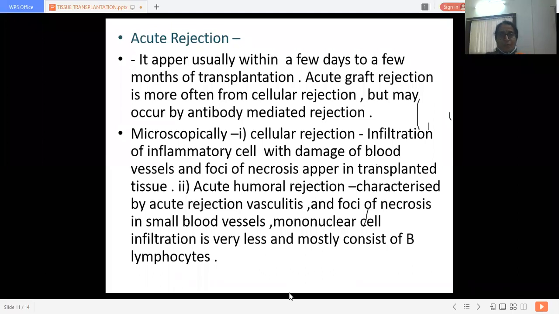So microscopically, in this acute rejection reaction, the changes appear within a few days or within a month. It is also related with inflammation and necrosis of transplanted tissues, and it is characterized by vasculitis, which we call acute rejection vasculitis, with necrosis of small blood vessels, which shows infiltration of B lymphocytes.